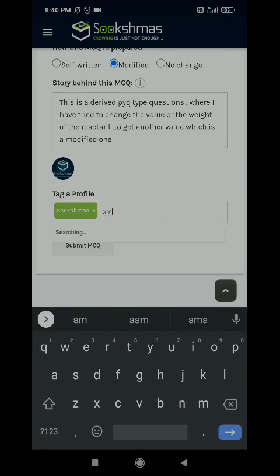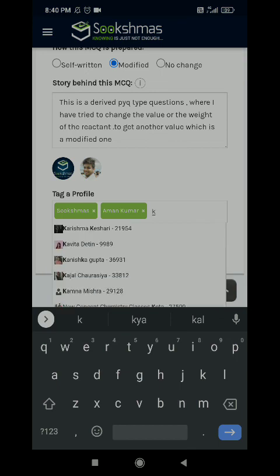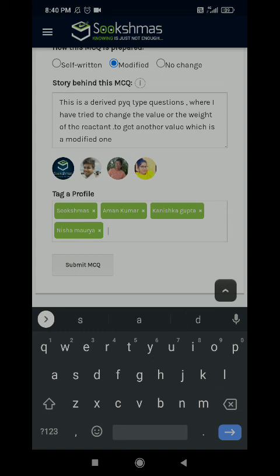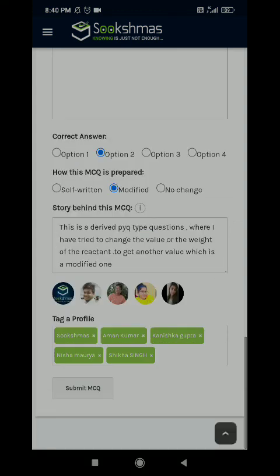I will tag Aman. I will tag some other profiles also, so that they can get the notification that I have posted my question. So I've done this over here, and now I will just submit the MCQ option over here.